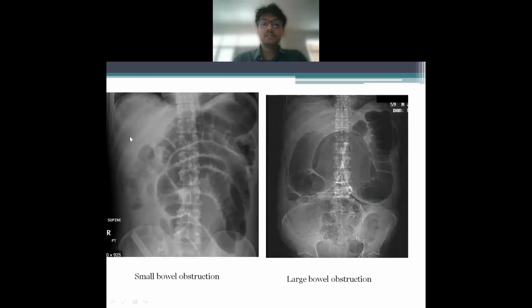And again, if you see, this is a classic case of large bowel obstruction. You can see the colon being massively dilated. This is a case of large bowel obstruction, while this is a case of small bowel obstruction. So an X-ray abdomen supine actually provides you information about the level of obstruction. It gives you an indication that yes, this is an obstruction, and it also tells you the level, and based on the level of obstruction, you can think of the pathology.